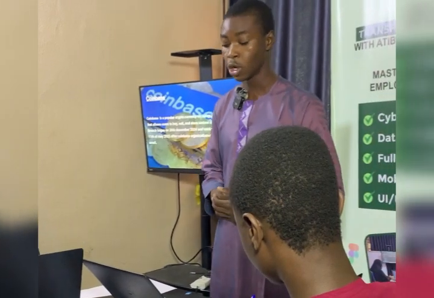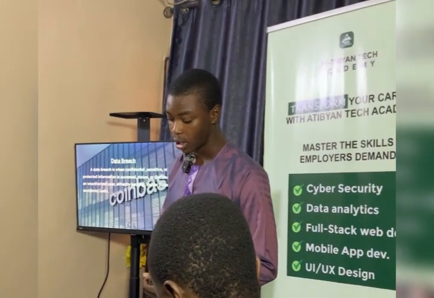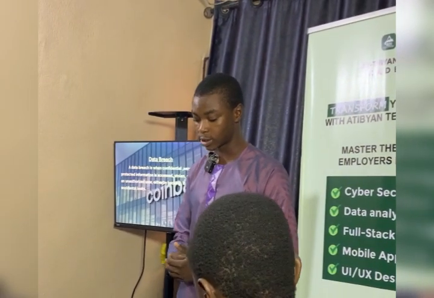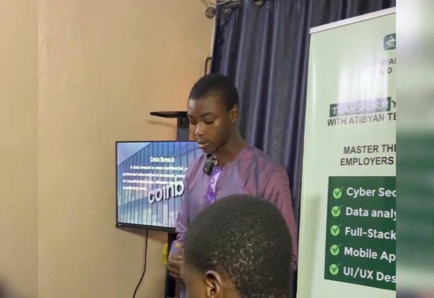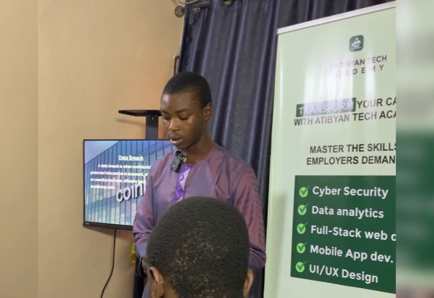So the organization has been running their business smoothly until when they had the data breach, which started on 26th of December 2024 and was noticed by Coinbase on May 11, 2025 after they received an extortion email from the attackers. So before I dive into how the attack happened, I would like to briefly explain what a data breach is. A data breach is when confidential, sensitive, or protected information is accessed, stolen, or disclosed by unauthorized users, either by hacking, insider threats, or accidental leaks.